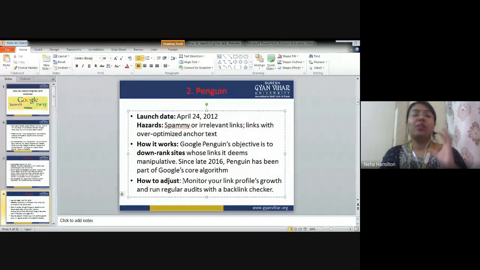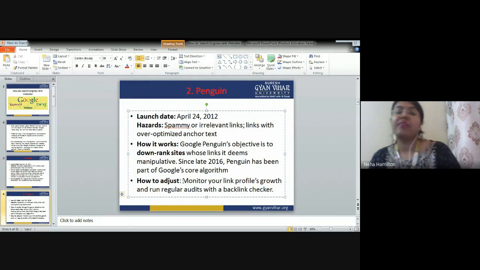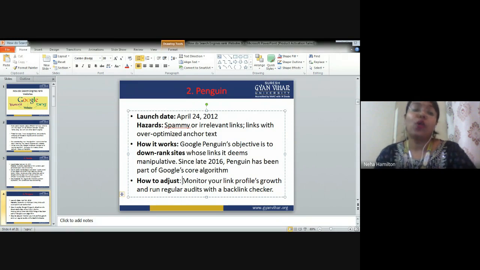Try to check the profile of the websites through which you are linking your websites. Okay, if those are good, authoritative, good quality, high traffic websites, it is better to link with them because it is going to improve your organic ranking. And if it is not good, do not shy away from deleting those links from your profile because it downgrades your ranking. Who downgrades your ranking?